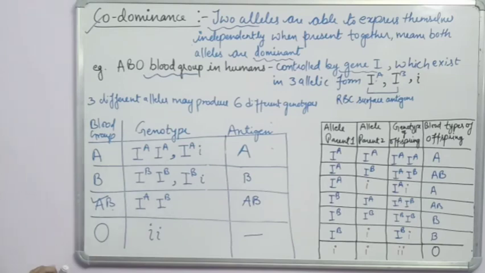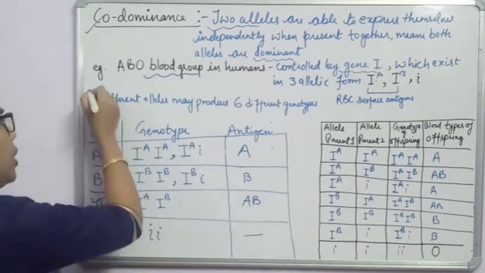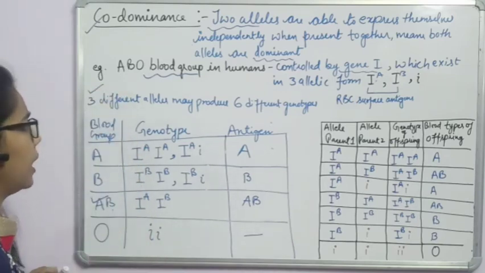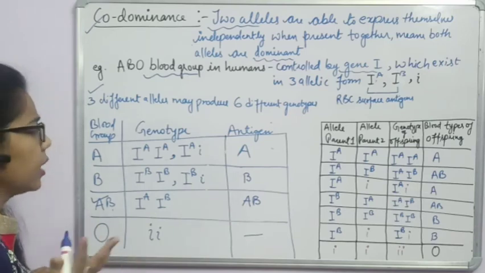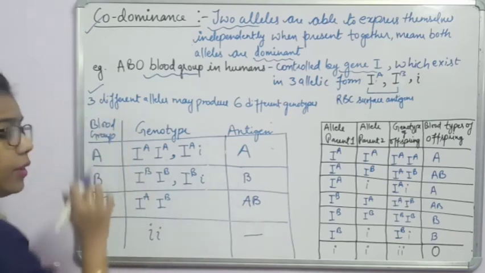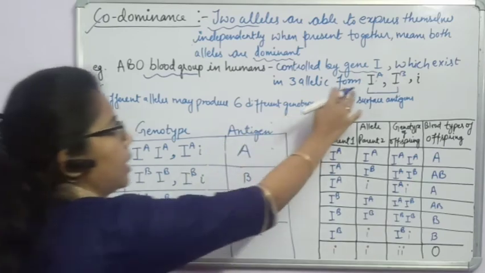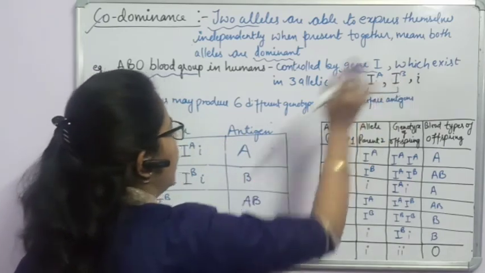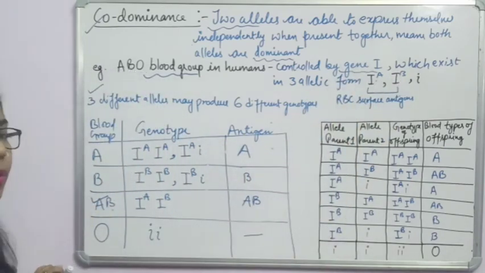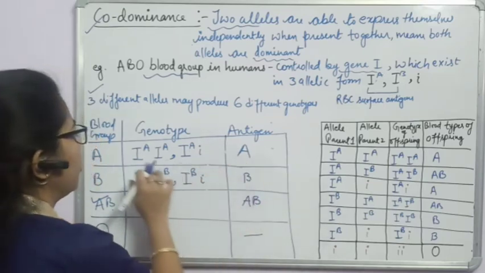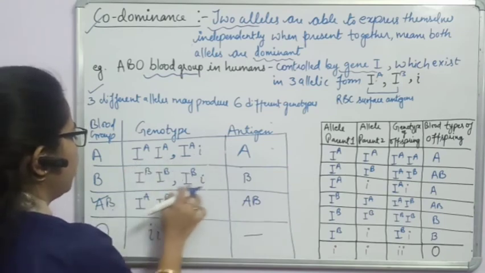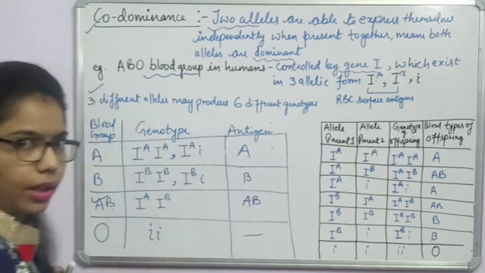Now for your ease, in your NCERT it is written that 3 different alleles may produce 6 different genotypes, as we know that we have 3 alleles. These 3 alleles are IA, IB and i. And what are the possible genotypes? They have 6 possible genotypes. Fine. Now if you see genotypes 1, 2, 3, 4, 5 and 6.